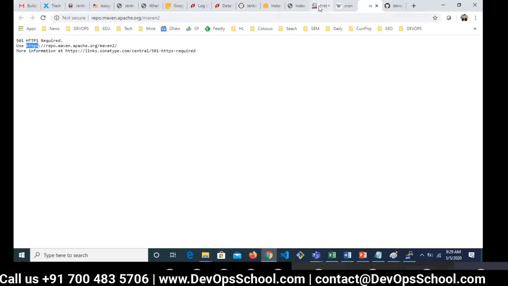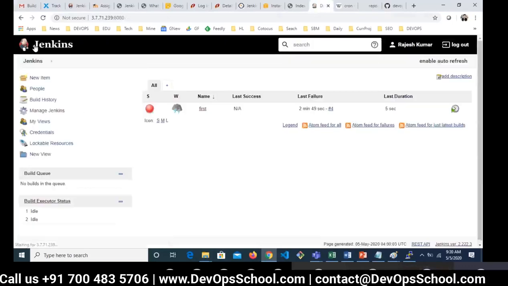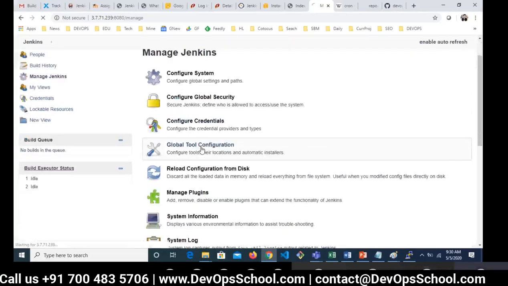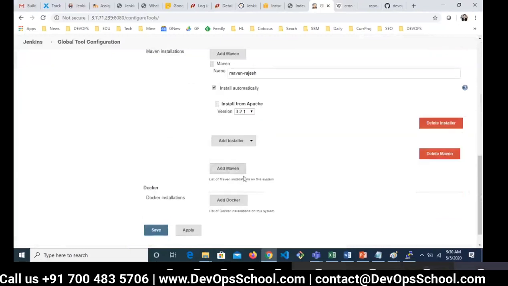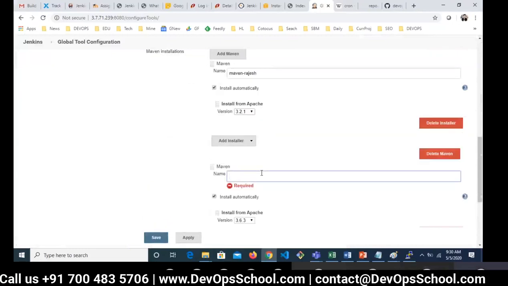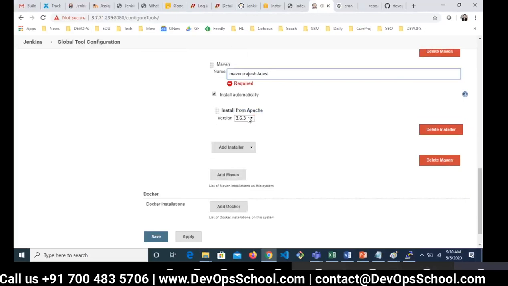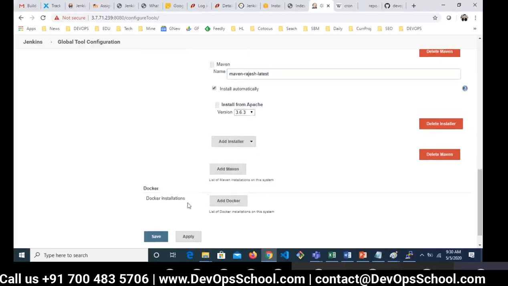Rather, what I'm doing right now is going to Jenkins, to Manage, to Global Tool Configuration, and installing one more Maven, the latest one. This is Maven Rajesh, and this is the latest. Why latest? Because the latest has the HTTPS URL embedded.